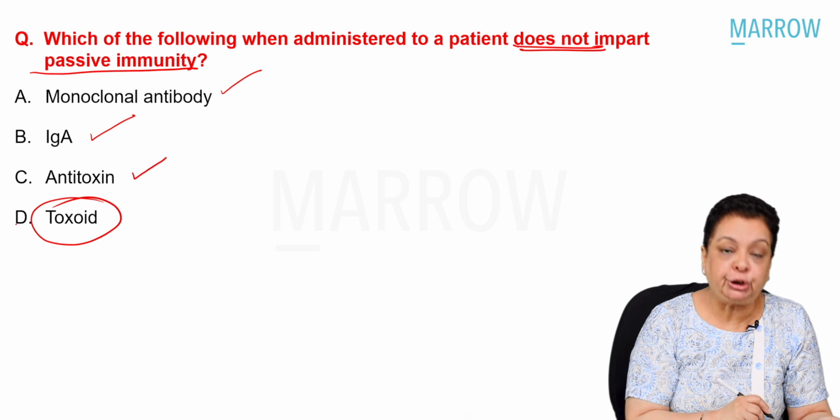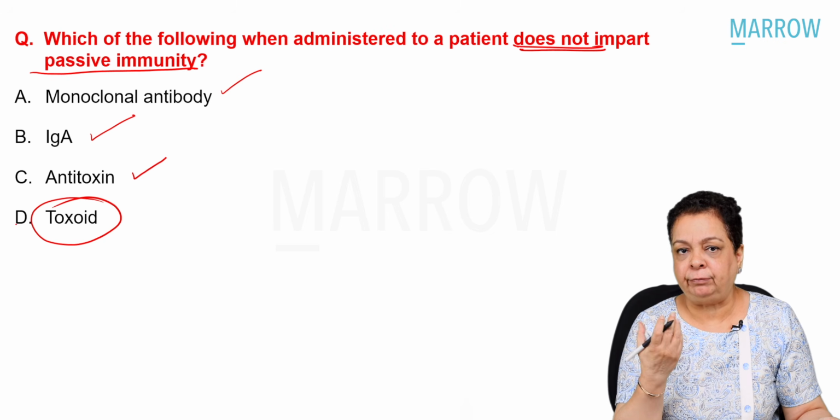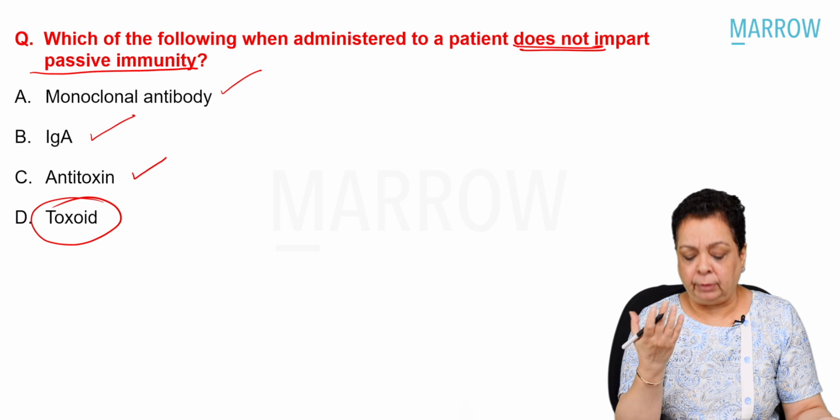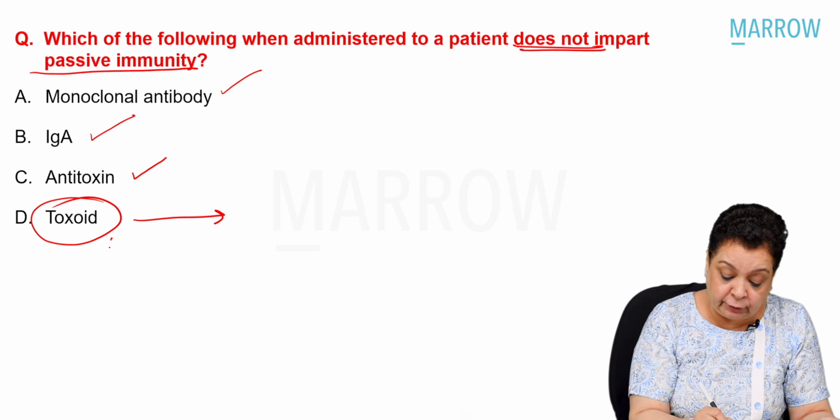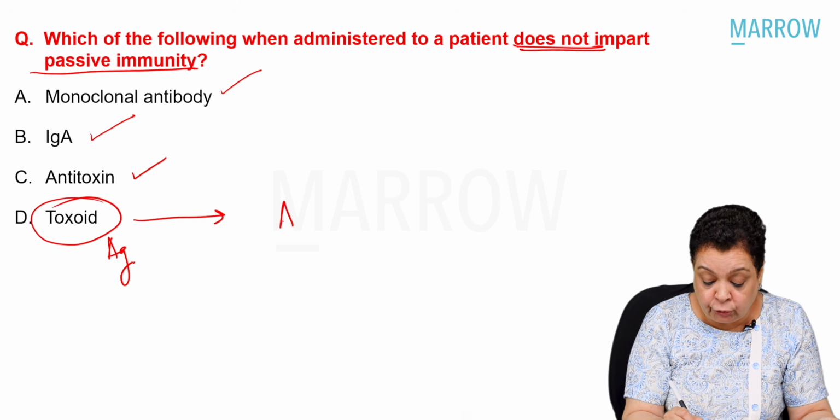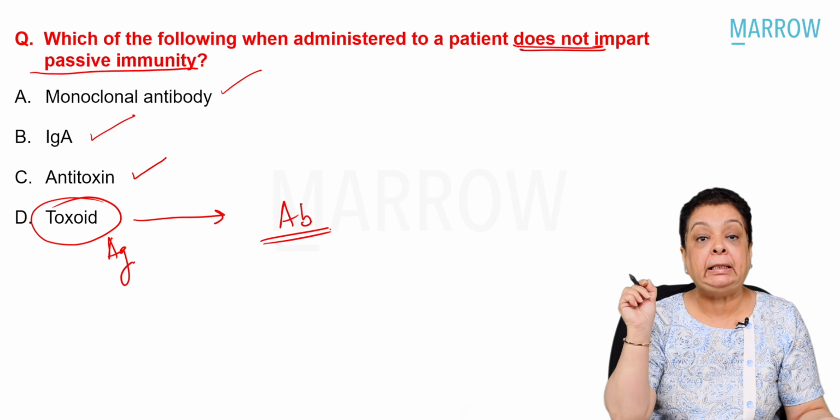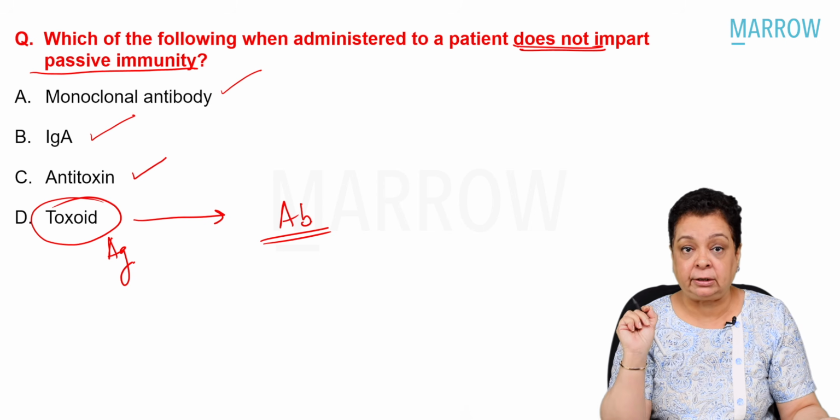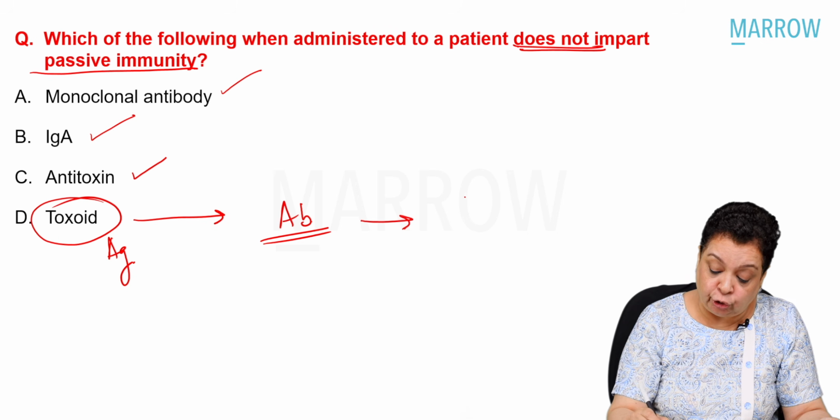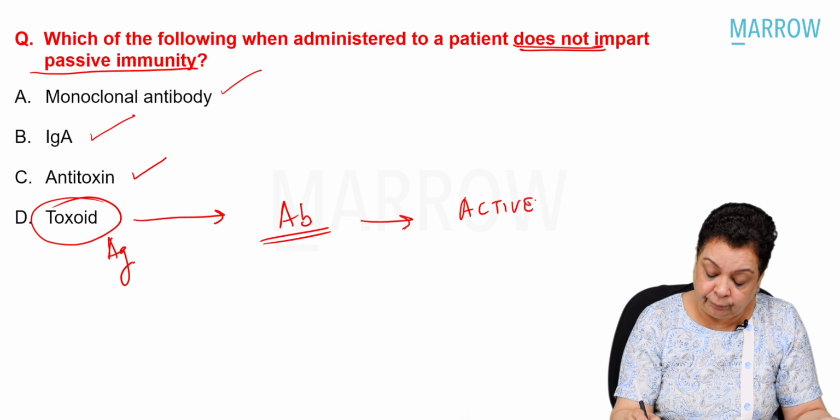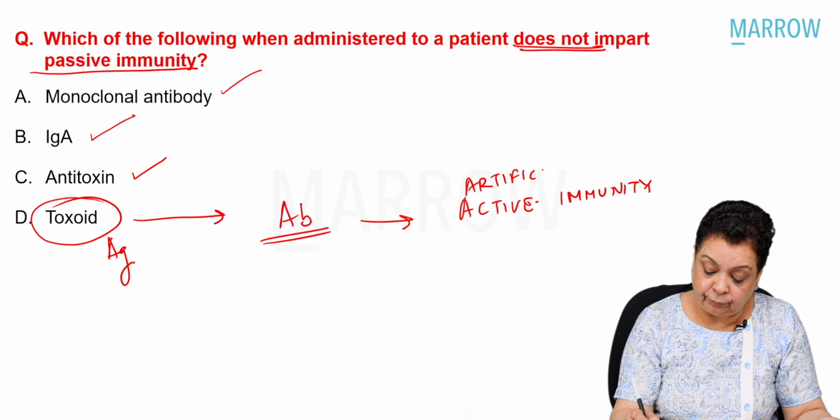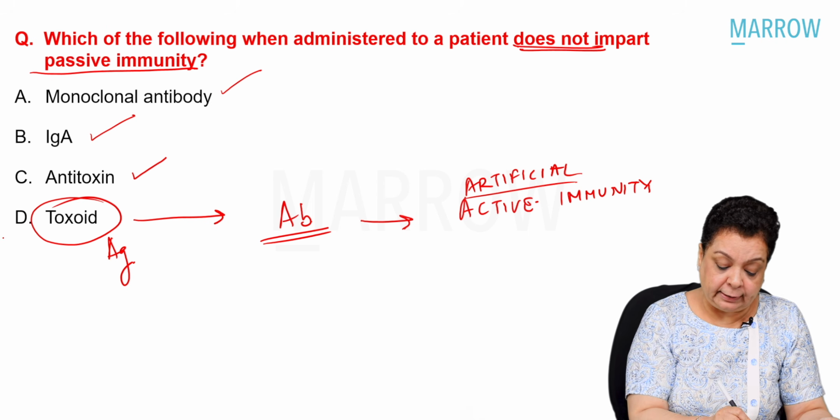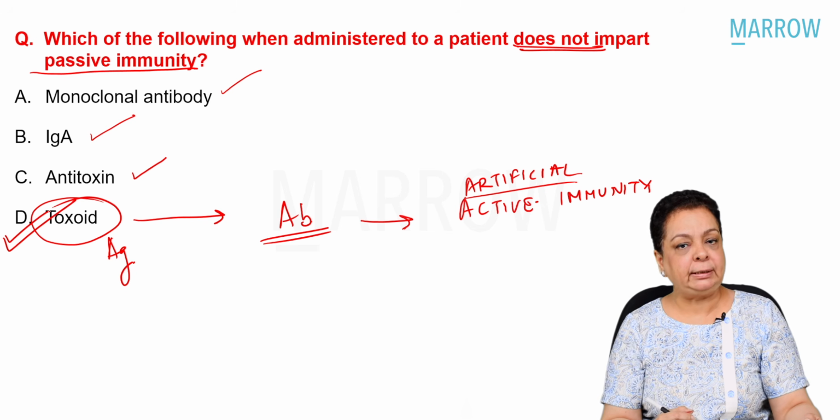However, administration of toxoid, giving diphtheria toxoid or any other toxoid like tetanus toxoid, what is it going to act as? It is going to act as antigen, which is going to induce antibody in the patient who is vaccinated or administered the toxoid. So this is going to be active immunity. Okay, active, to be more specific, artificial active immunity. Right, so that is why our answer to this question is toxoid.